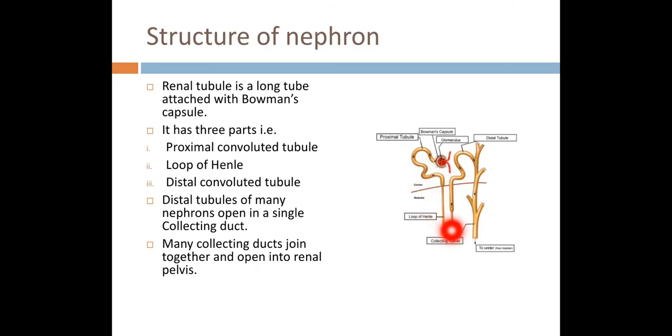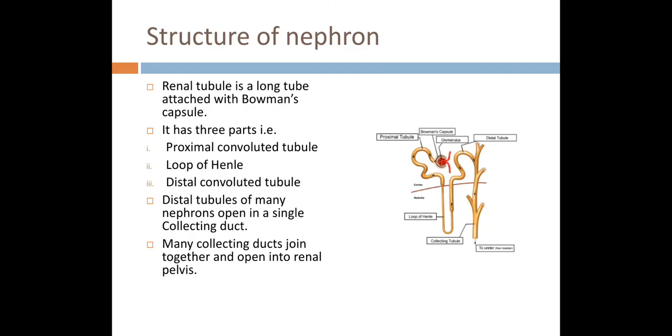Then there's a loop-like, U-shaped structure which is called loop of Henle. And then again convoluted, this is called distal convoluted tubule. And then this distal convoluted tubule opens into a duct, which is a combined duct for many nephrons, and this duct is called collecting duct.